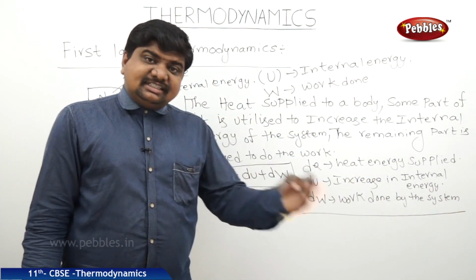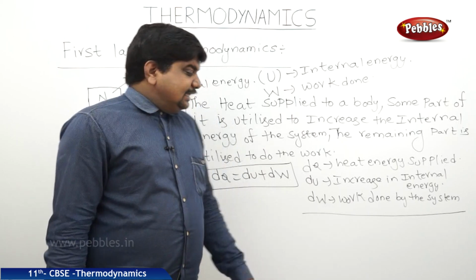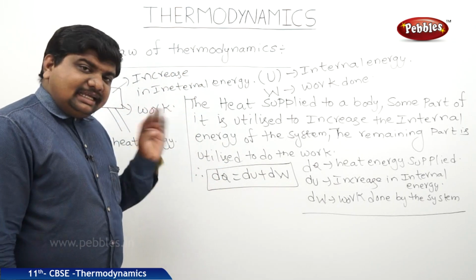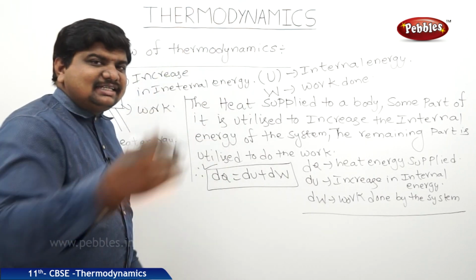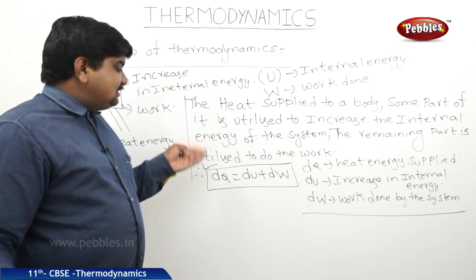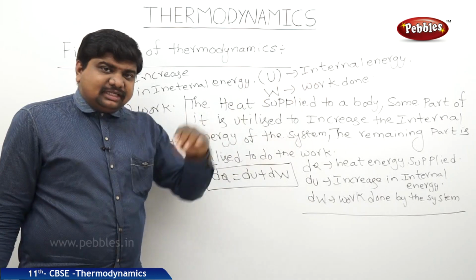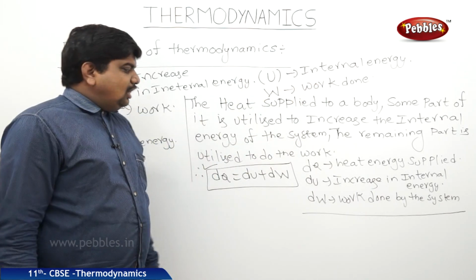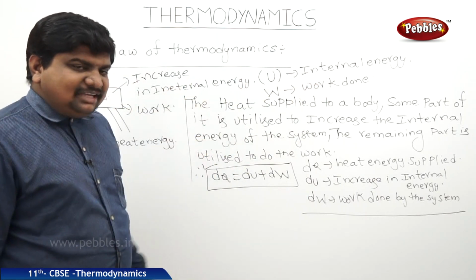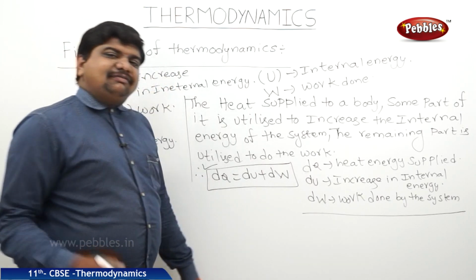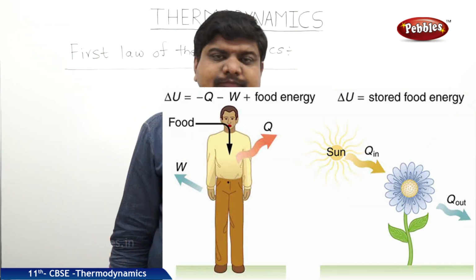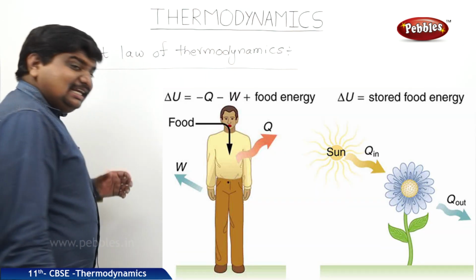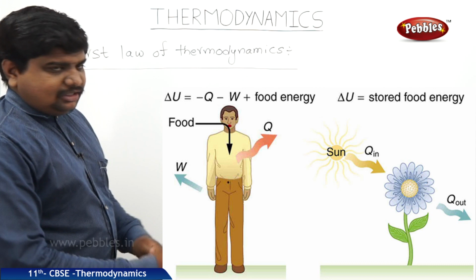Some processes are reversible and irreversible. In case of reversible process and in case of irreversible process, this equation may go to another shape. In case of cyclic process, this equation will go to another shape. So, what we can expect from this equation is some different situations and the equations related to the different situations. Now, we will see the special cases of the first law of thermodynamics.